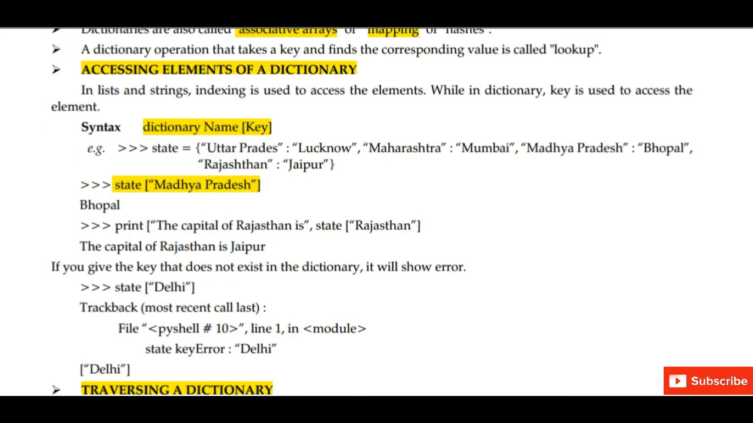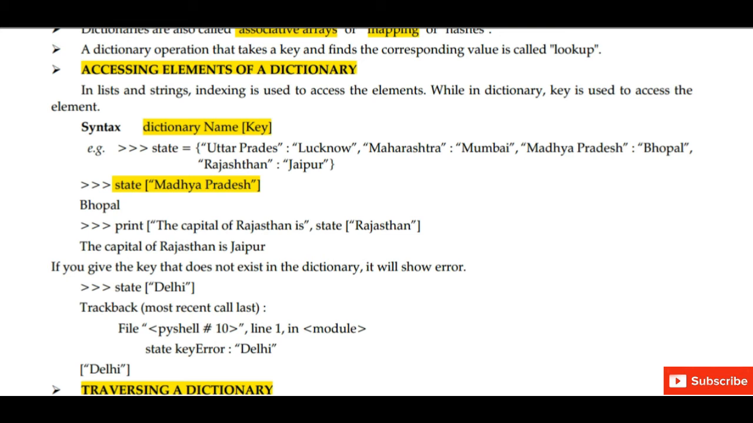Next, the dictionaries are also called associative arrays or mapping or hashes. A dictionary operation that takes a key and finds the corresponding value is called lookup. So we can find the corresponding key value pairs. If we want to find the value of the key, then we can find it, and if we want to find the number of keys, then we can also find that.